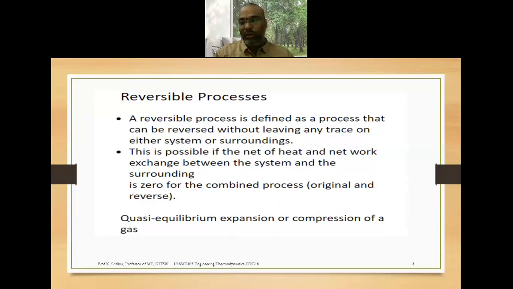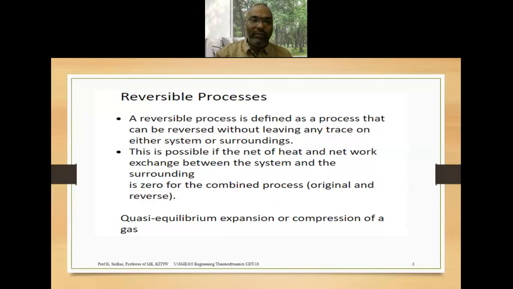And during this process, from the initial state to the final state, the intermediate states normally pass through equilibrium states. So whenever you join all these equilibrium states by a continuous line, it is known as a reversible process.